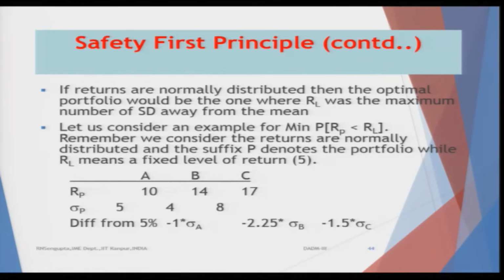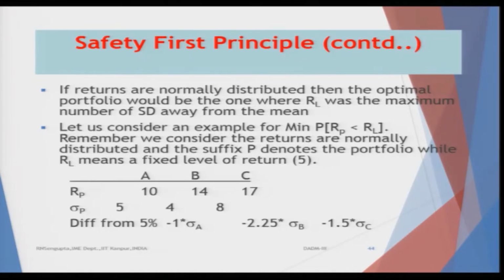So, once we find the differences from 5% or whatever percentage is there, you need to find out how many sigmas further away that is, because 1 sigma would basically cover about 67% of the overall area from minus 1 sigma to plus 1 sigma. In this case, when we put these values, it comes out to be minus 2.25 sigma. Now, when I consider the values of B, A and C as the investments, I want to find that percentage difference from the 5%, which I have already stipulated as the fixed level of return.